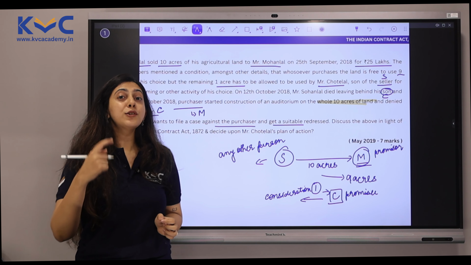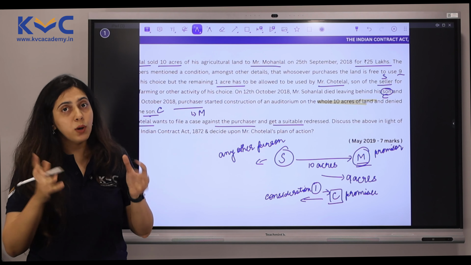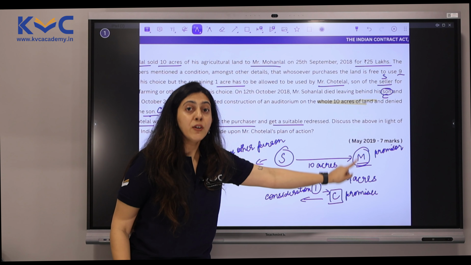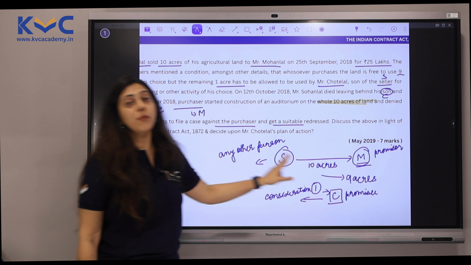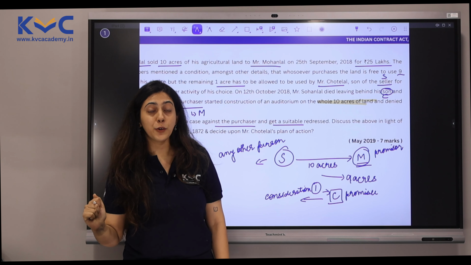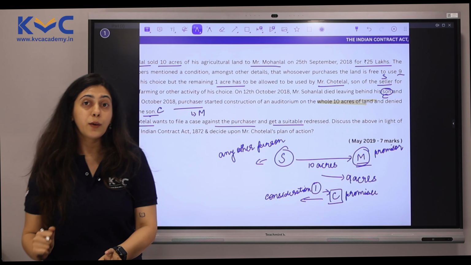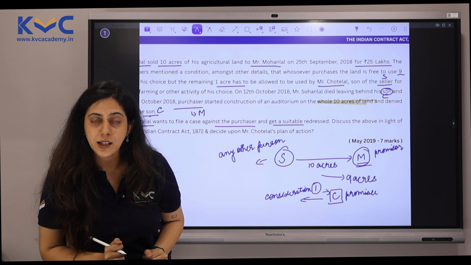So if Chotelal wants to file a case on Mohan Lal, he can absolutely proceed doing that and the case will also be ruled in his favor because the consideration that Mohan Lal received was existing. All that happened was he was receiving it from Sohan Lal instead of Chotelal. This is one point of view. Another point of view, you also learned a case where a third party can also file a case in the contract, right?